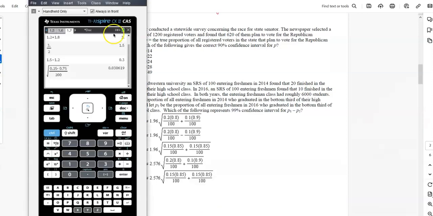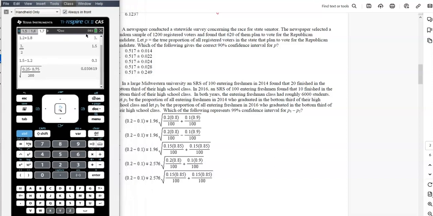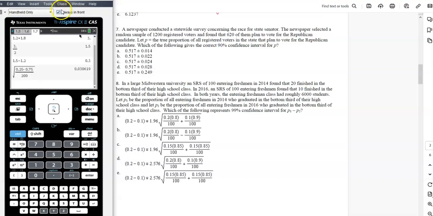So we're going to do a confidence interval. Let me get this over a little bit further so we can see a little bit more. Okay. So menu, 665 is for one-prop z intervals, which is what we're doing here. The number of successes is 620. This is not bad. 1200. It's easy. 90%, so 0.9 or 0.90.